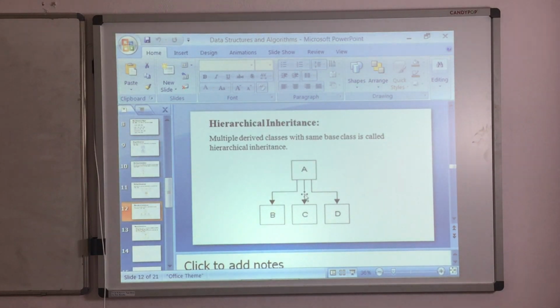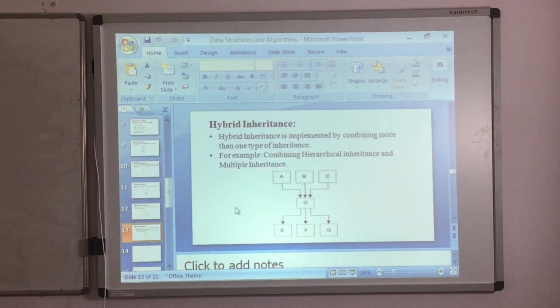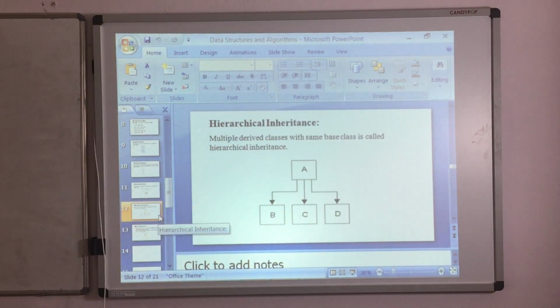Try to implement this as well as this hybrid inheritance. If not, in tomorrow's class we will discuss how we can do hybrid as well as hierarchical inheritance implementations with program code. Thank you, students.